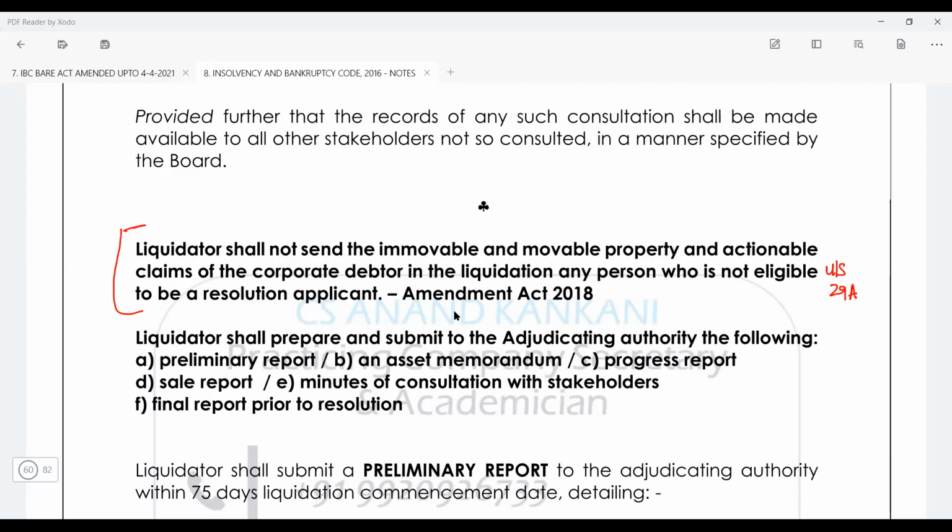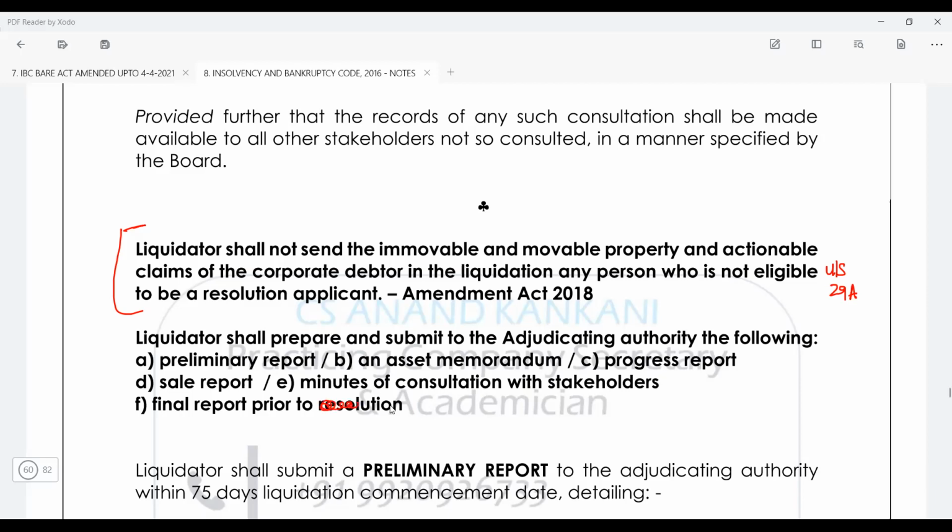Okay. Then the liquidator is going to prepare multiple reports. So you have the preliminary report, asset memorandum, progress report, sale report, minutes of the consultation with the stakeholders, and the final report prior to the dissolution.